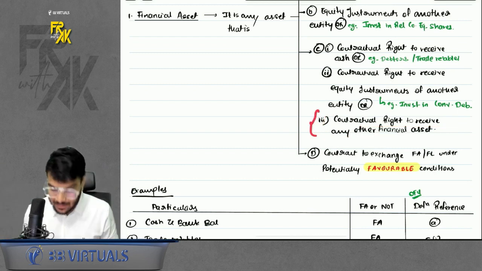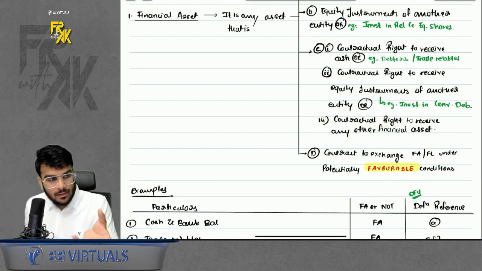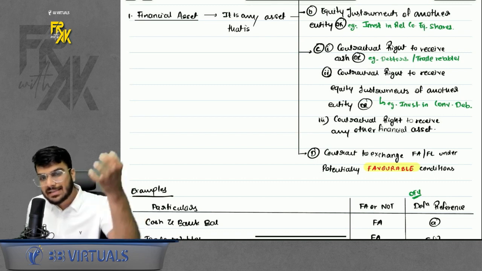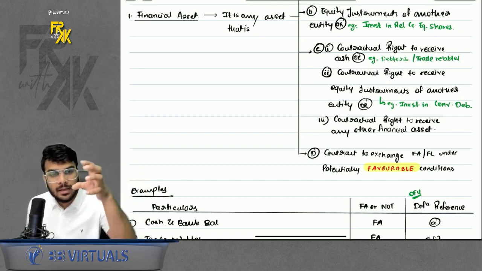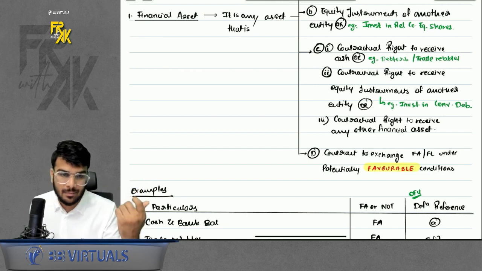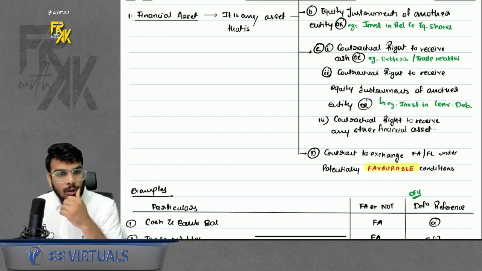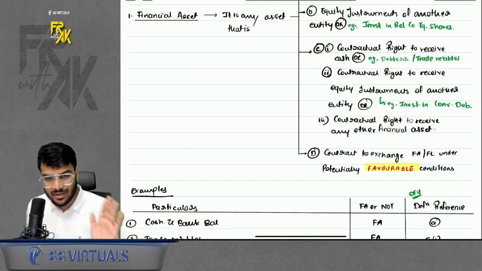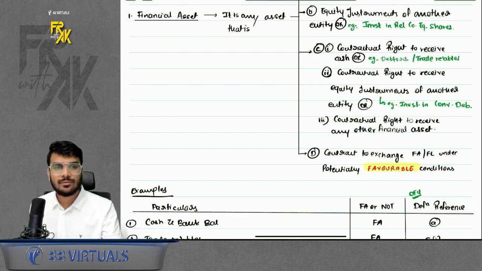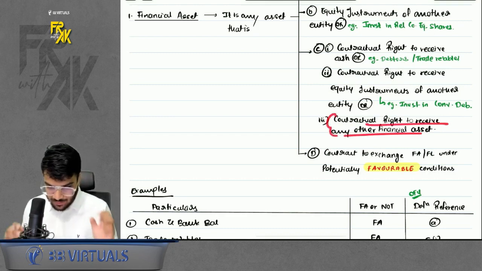Sir, give an example of this. A simple example is when a financial asset is not giving you cash and not giving you shares, but is giving you any other financial asset. For example, a trade receivable giving you bills receivable. From that particular debtor, you are not going to receive money or shares. You will receive bills. So that is a contractual right to receive any other financial asset.